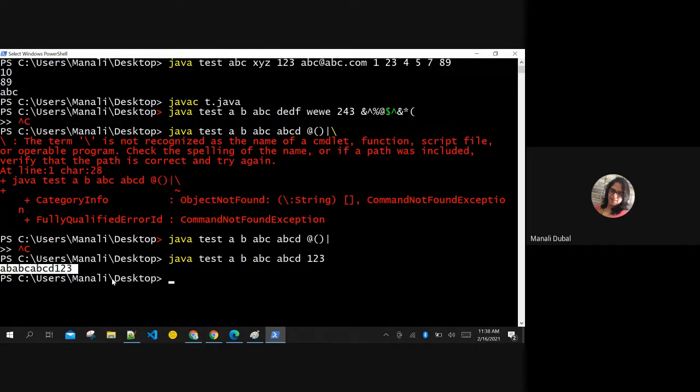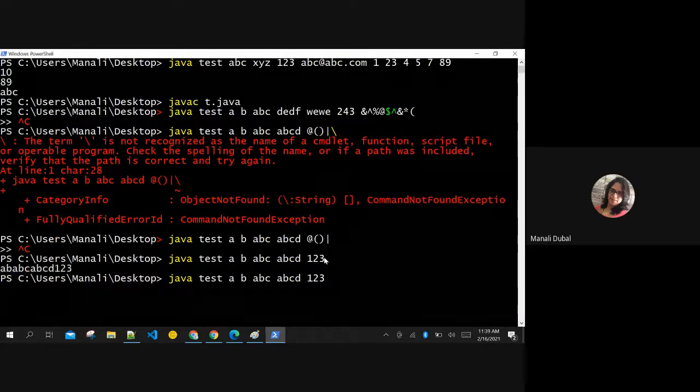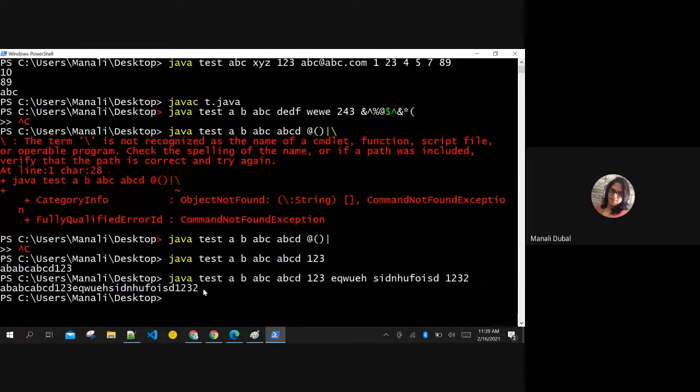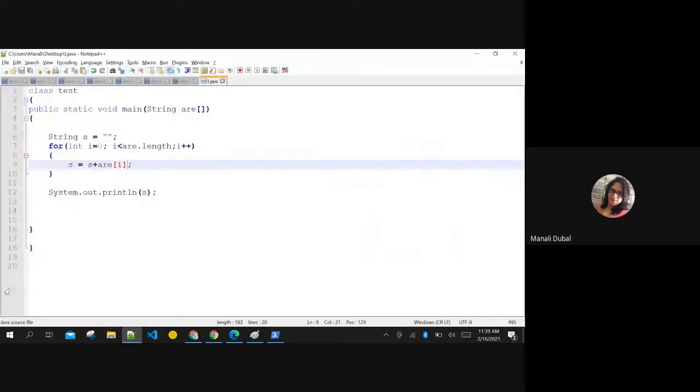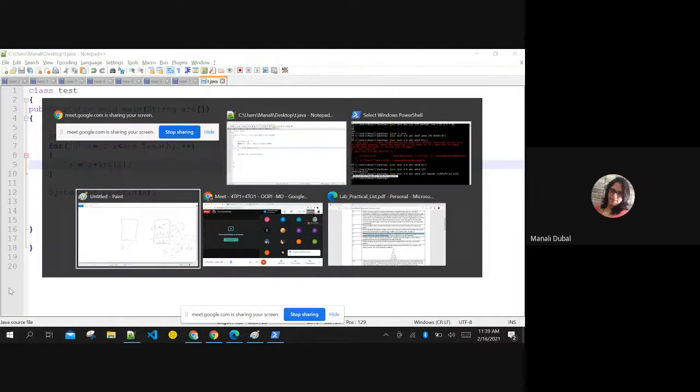Getting it? So for however many arguments you enter here, this is going to work for that length, and whatever the strings are, it will concatenate them without space. You understood how to take input in the command line, how to work with strings in the command line, why it is always a string and why it is an array. Any questions, anybody? No, ma'am. Are you sure?